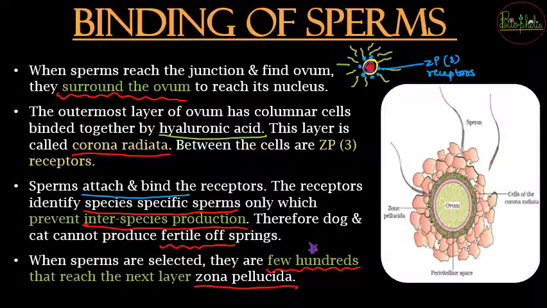Now the thousands of sperms that have tried to reach the junction will surround the ovum and everyone will try to reach the nucleus, but because of the selection criteria, only a few hundred are going to be allowed. And out of these few hundred, finally you should know that only one sperm is going to be allowed to enter its nucleus into the ovum. So how, from a few hundred to one, the sperm is allowed is the next journey that we have to understand.